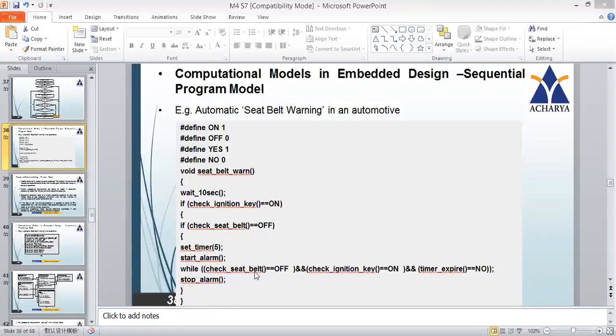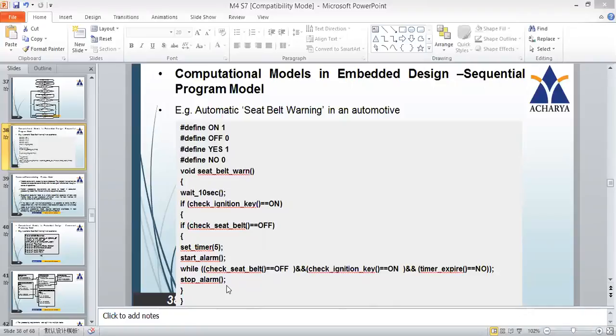That is, if you put the seat belt, immediately it will come out. If the ignition is off, immediately it has to stop the alarm. If the timer expires, in that case also it has to come out. Till then it will be in this loop. So this is a kind of programming model.